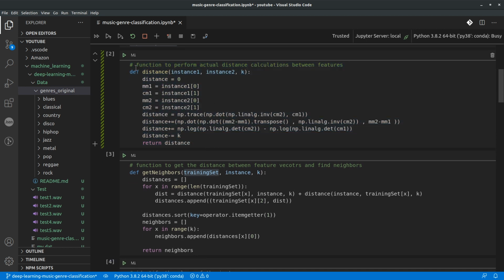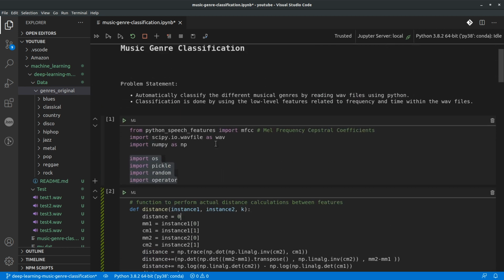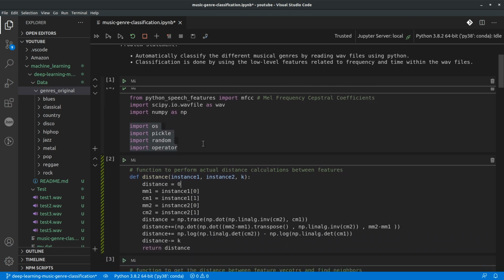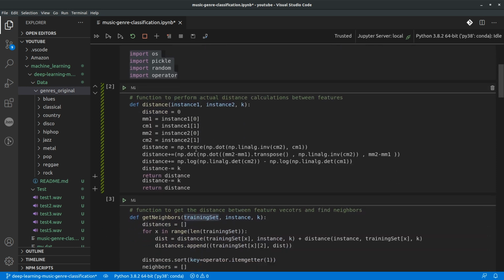For example, this is the function which performs the distance calculations between the two instances that we are referring to. Just to go back to the background, we will be using a k-nearest neighbor algorithm to first create a training data set with the different categories or genres already identified, and for any new input WAV file that comes up, we will be using k-nearest neighbor to identify the category for that file.